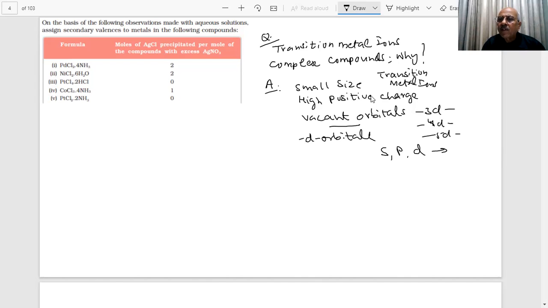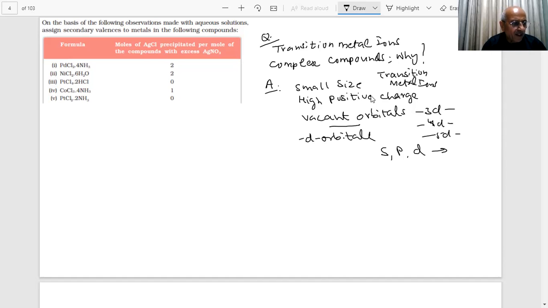So that is why in coordination compounds you will get all the transition metal ions. You are talking of nickel, cobalt, iron, all these transition elements, platinum. Are we talking of any alkali metal? No, sir. So palladium, nickel, cobalt, platinum, all these are forming what type of compounds? Coordination compounds.